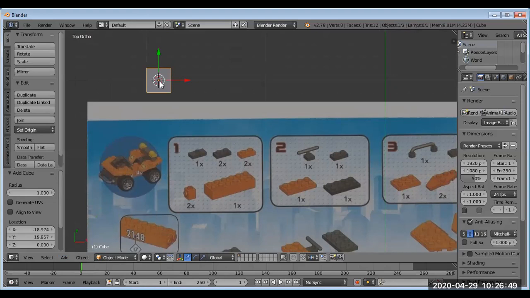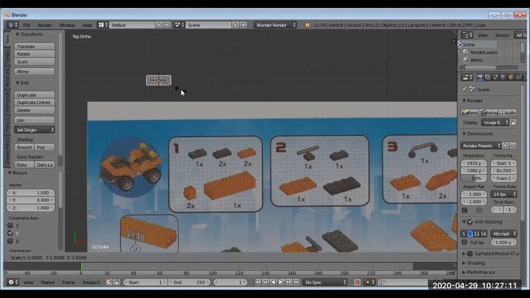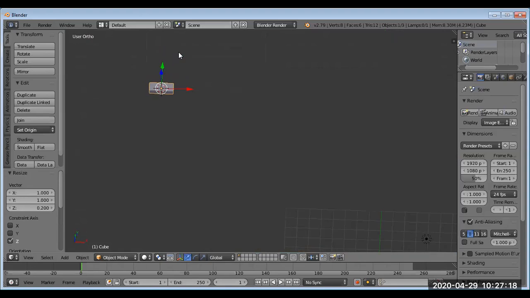But what I would like to do is scale down these axis sides a bit. So I want this to be thinner and less wide than it is long. So I'm going to S, Y, and I'll do 0.4 to scale this down. So that's essentially giving me this width I have here. And then I want it to be quite thin. So I'm going to S, and then Z, and I'm going to go 0.2. So what I've done here, if you can see, is I just basically made a very thin looking piece.